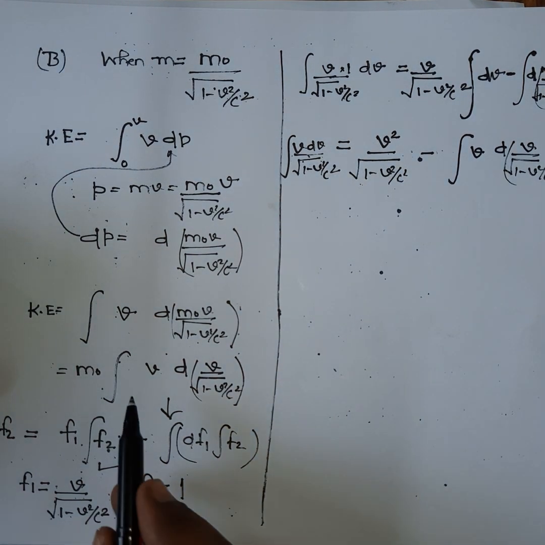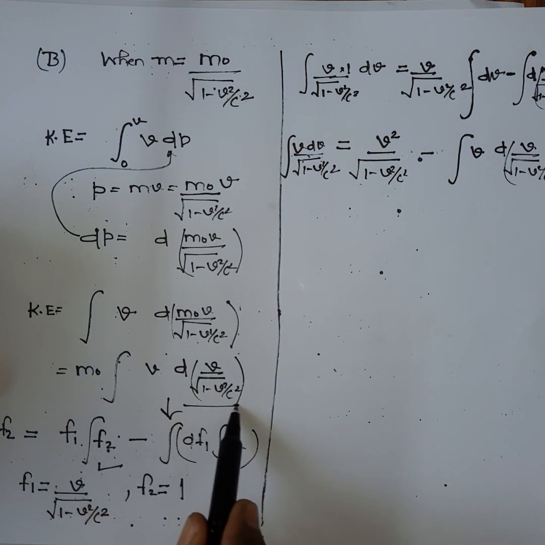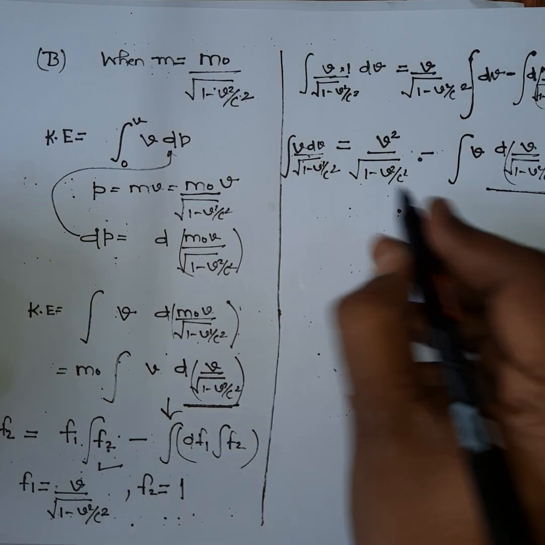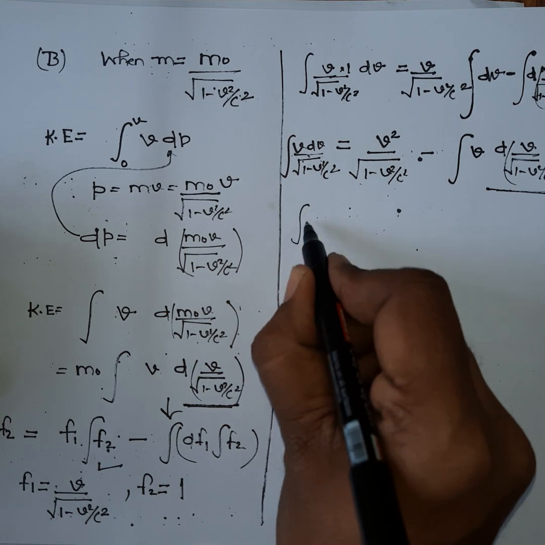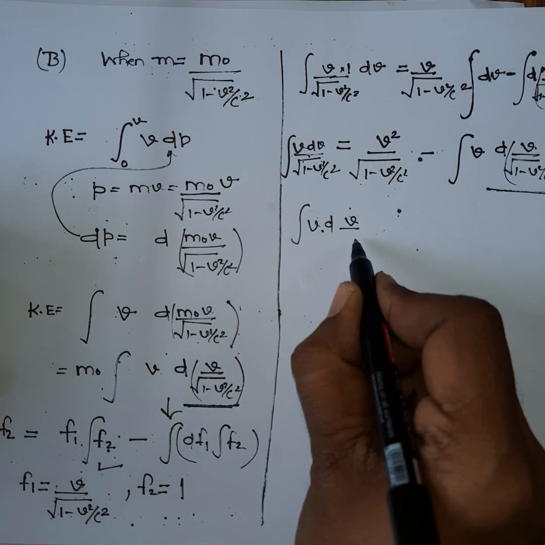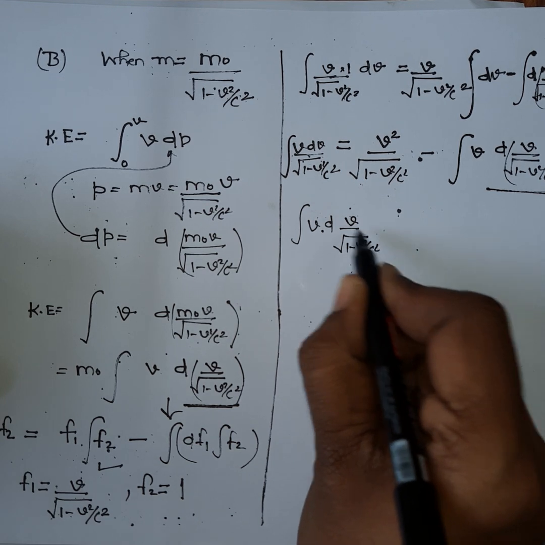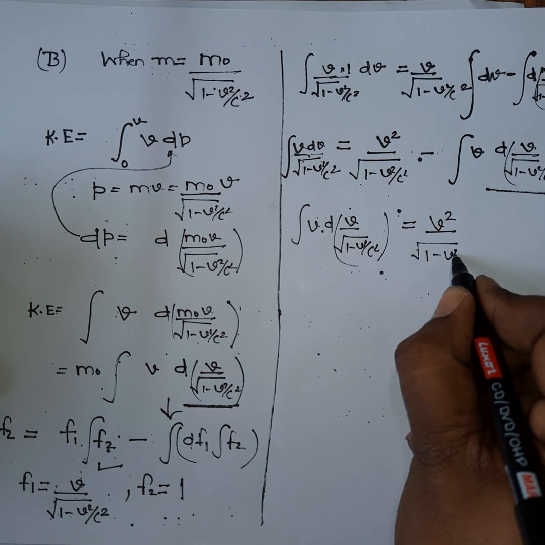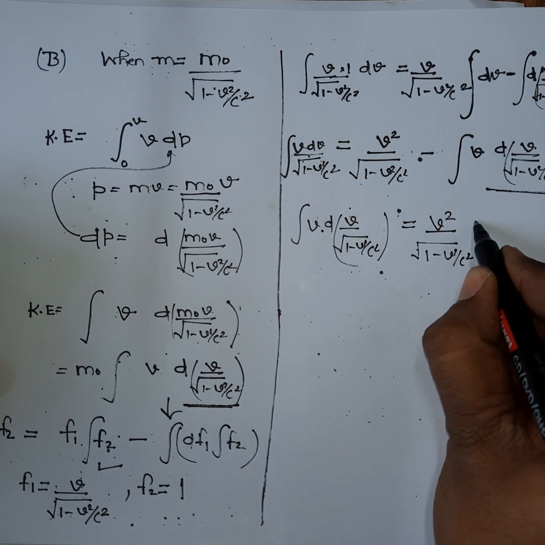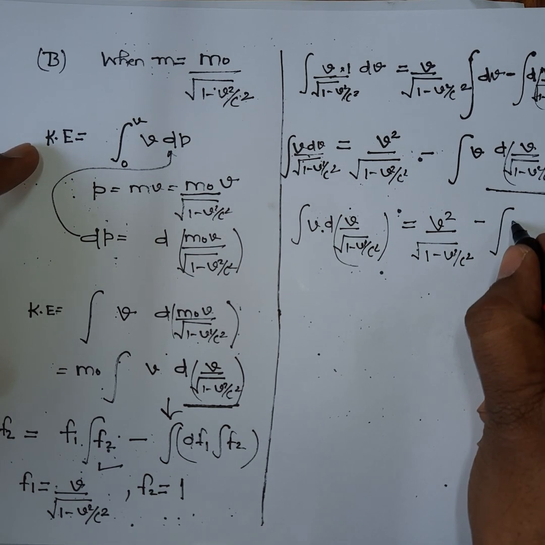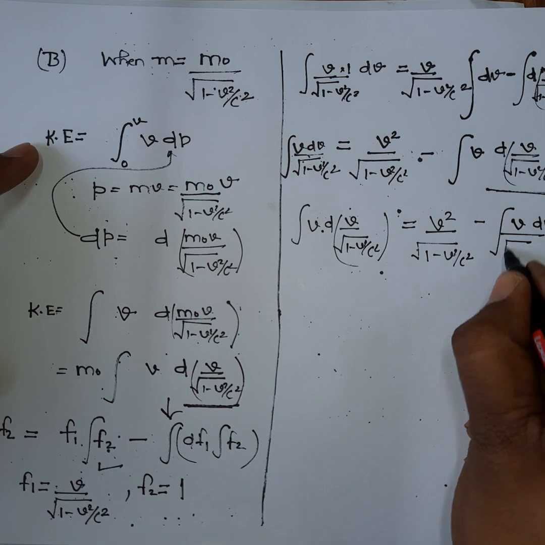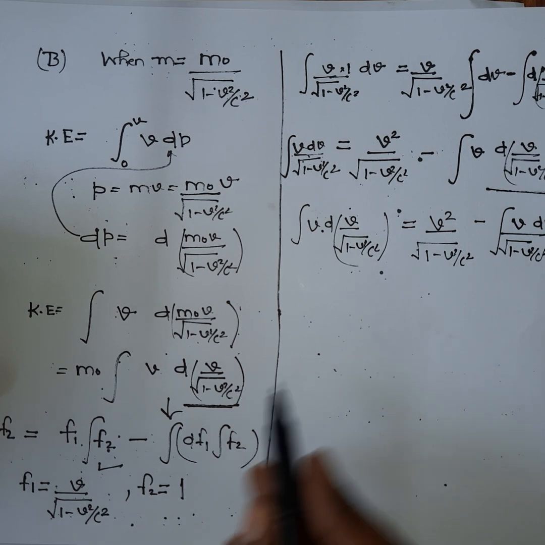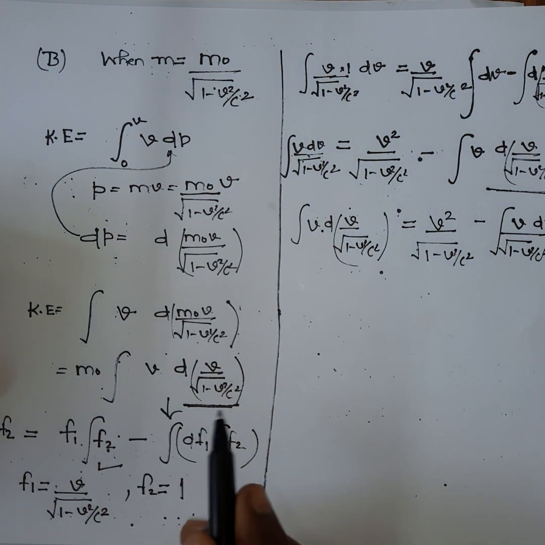So if you see here, I have to evaluate this integral, and this is similar to this. Okay, so I will write it in the left hand side, and that will be v divided by square root of 1 minus v square by c square. Okay, you can write it v square 1 minus v square by c square minus v dv divided by 1 minus v square by c square. Okay, so if we solve this and put it here, then our purpose will be solved.